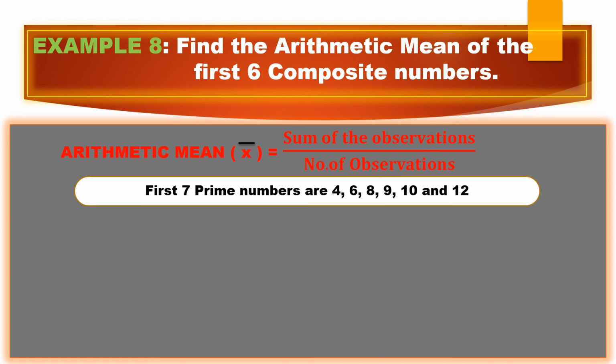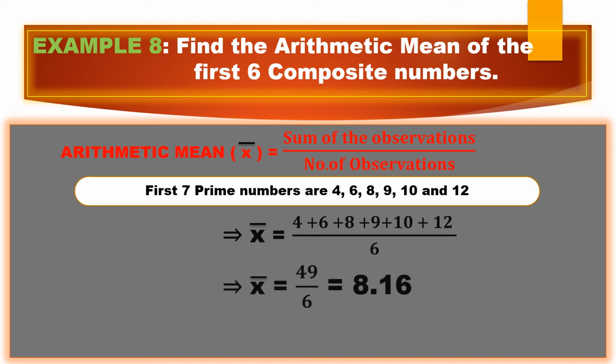Now add all these composite numbers. So x bar equals 4 plus 6 plus 8 plus 9 plus 10 plus 12 by 6, because we are taking 6 numbers here. Add all of them, you'll get 49, and it is divided by 6. It gives you 8.16. So the arithmetic mean of first 6 composite numbers is 8.16. Clear?